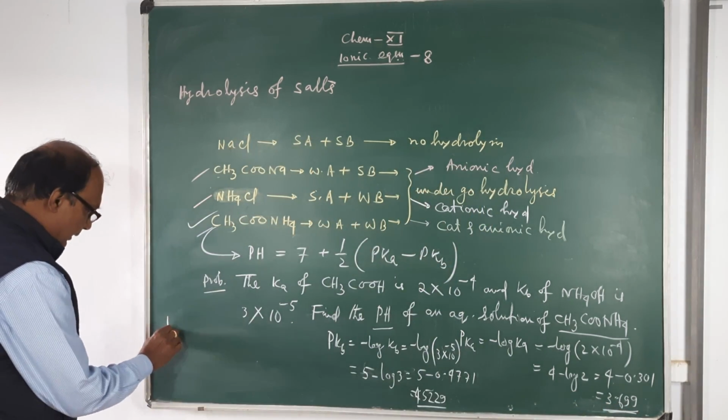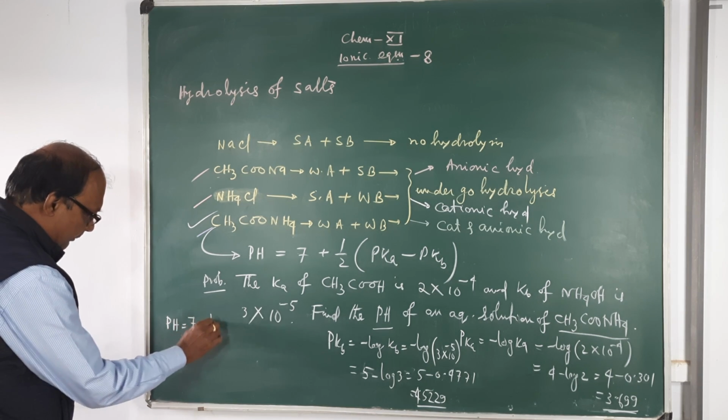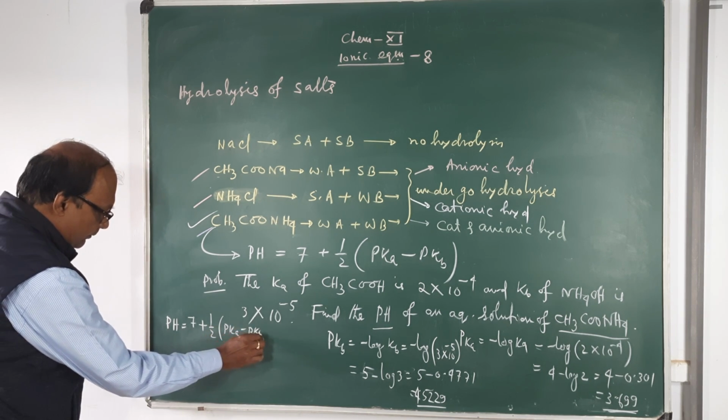Now after finding pKa and pKb, use the formula pH equals 7 plus half of pKa minus pKb.